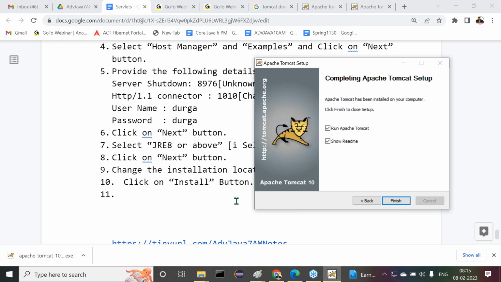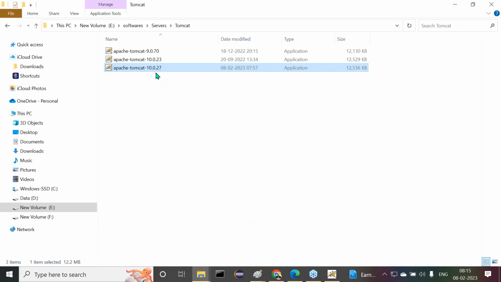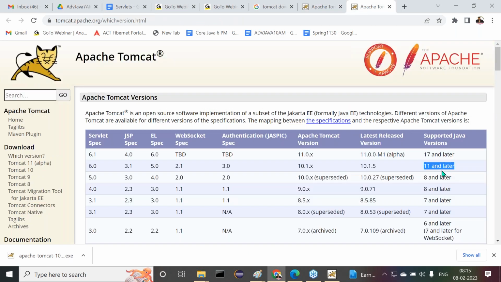Right, sir. I think so. Then which version of Tomcat did I download? Just give a minute after 10.0.27. I think in the specification phase, it might be giving us the information: the 10.1 version. Okay, 10.0 point something else, no, 8 and later, right? I think it's the right information it has given there. I think I overlooked something. No problem. 8 and later, in the sense maybe version 17 also, no problem here. Anyway, the specification page is available, so we can check with it and get some clarity.